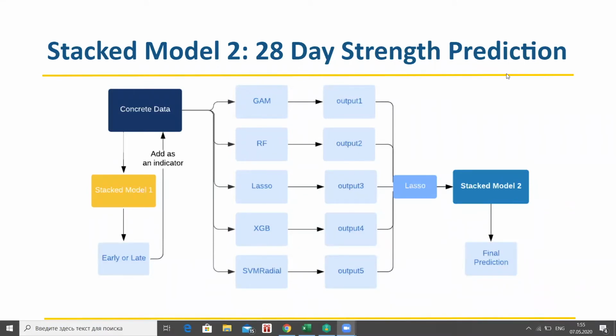We chose lasso because it provides a linear combination of each of the predictions, with the coefficients representing how much each base prediction is weighted into a final prediction. By shrinking the coefficients, we select only those informative base models. Finally, using the second stage stacked regression model, we obtain the final predicted 28-day strength.